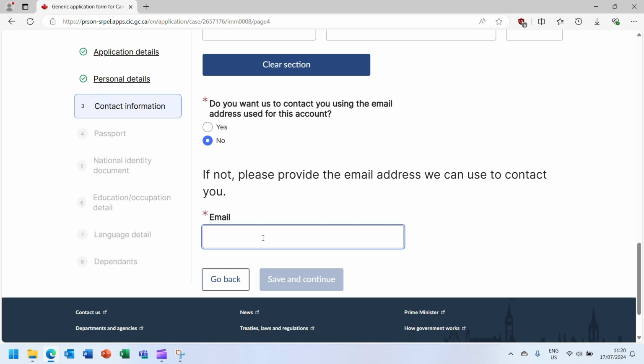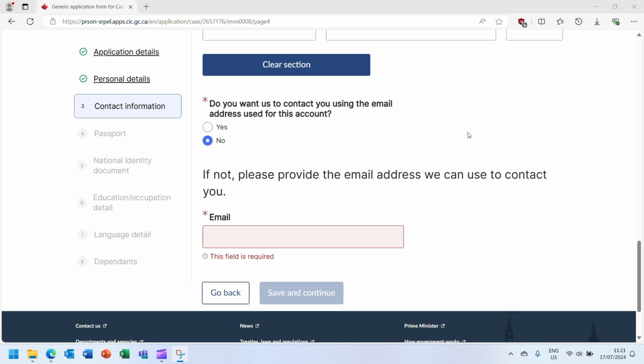It is very important to list the principal applicant's personal email address correctly in this section, as it is the only place in the portal where the principal applicant's personal email address is provided to ISCC. ISCC will use this email address to contact the principal applicant during processing to keep them up to date on the status of the 1-year window application, to invite them for their medical, and communicate details of their travel once the 1-year window application has been approved.